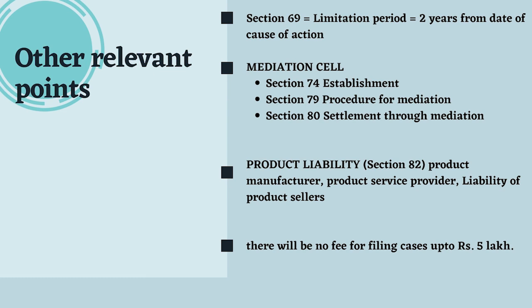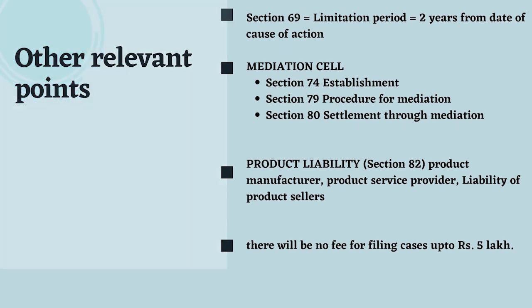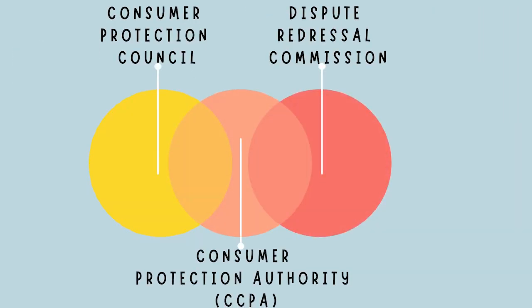This kind of liability wasn't present in the previous act. All these things are quite compensating for consumers. The next point is that there will be no fee for filing cases with a value up to 5 lakh rupees.